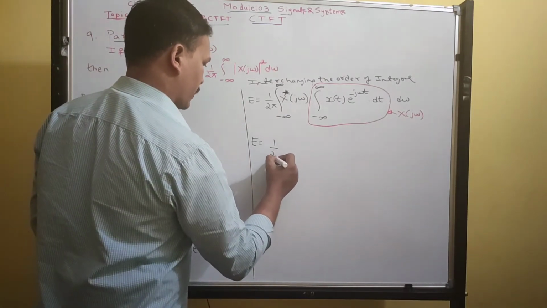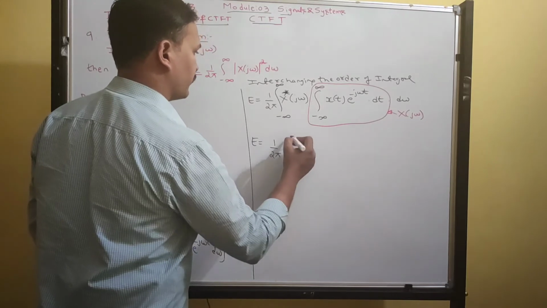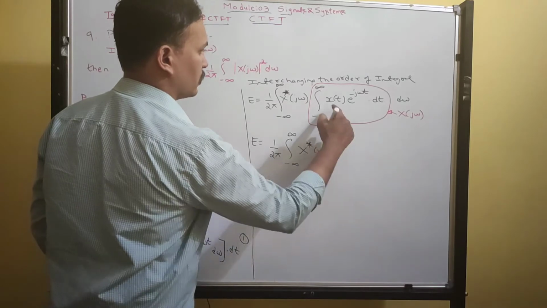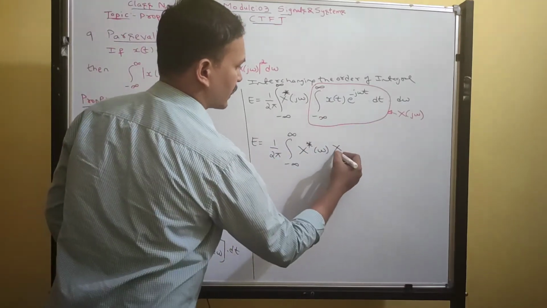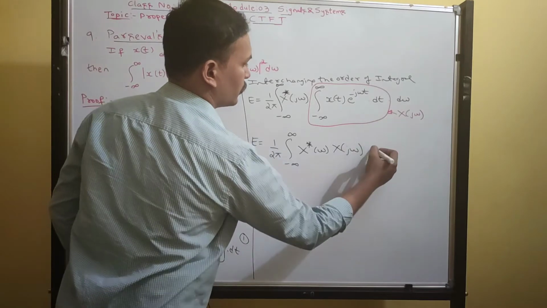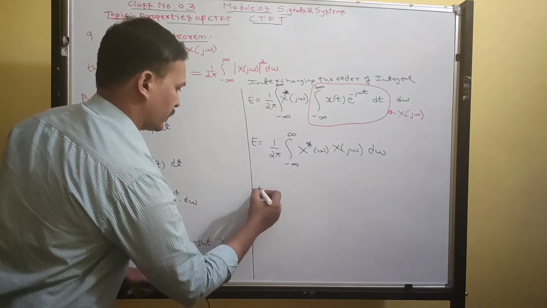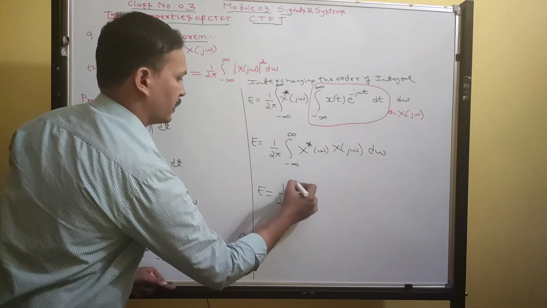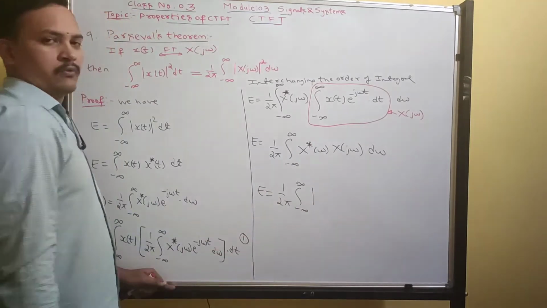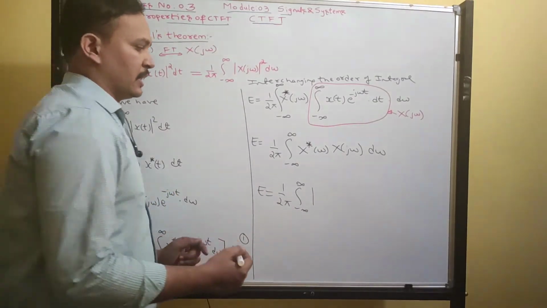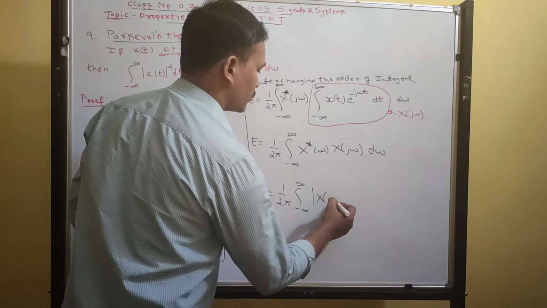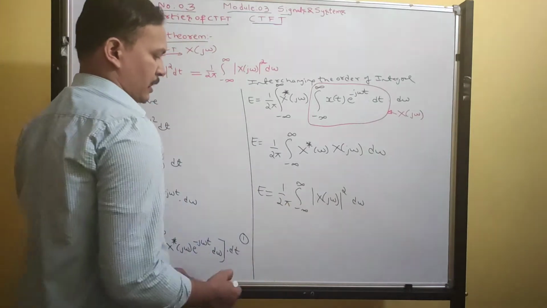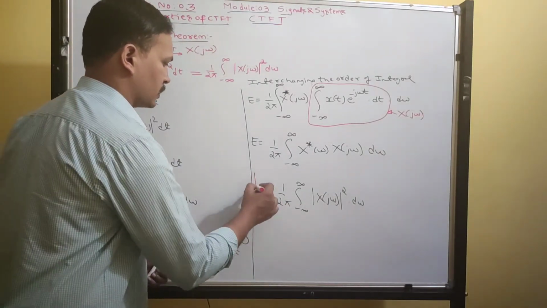Therefore we can write 1 upon 2 pi integral from minus infinity to infinity of x conjugate of j omega into x of j omega d omega. Further, x conjugate of j omega and x of j omega together give mod x of j omega whole squared d omega. So therefore we proved it.